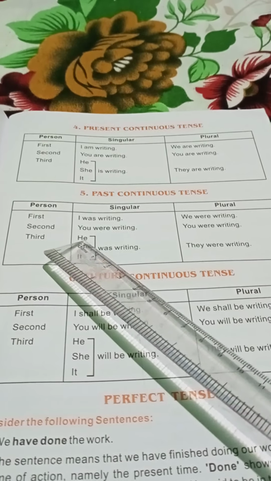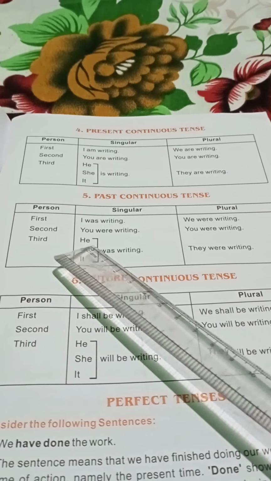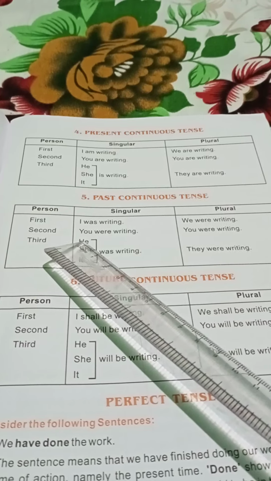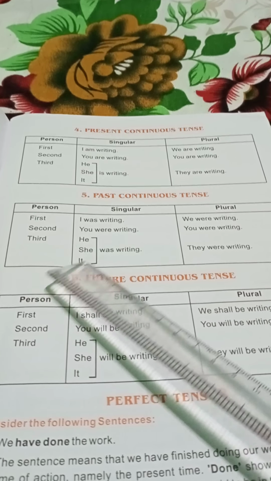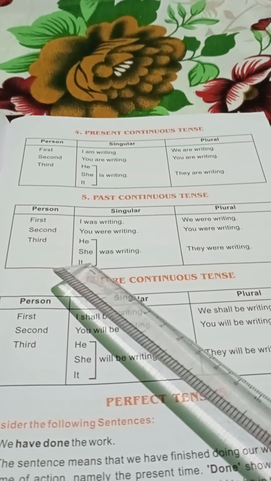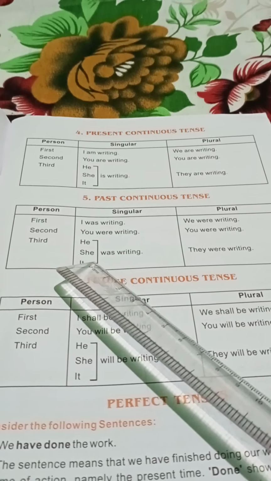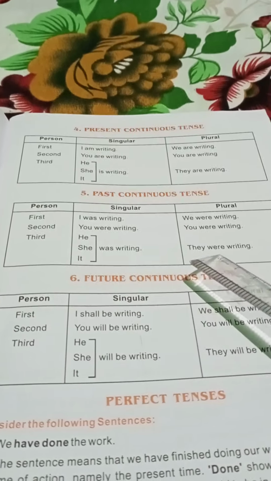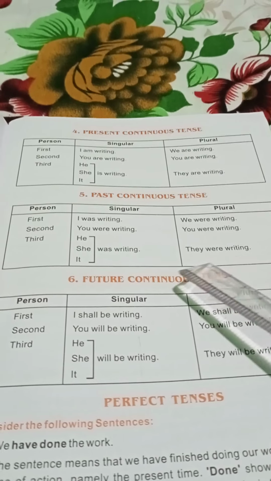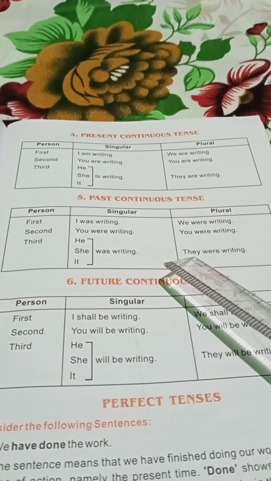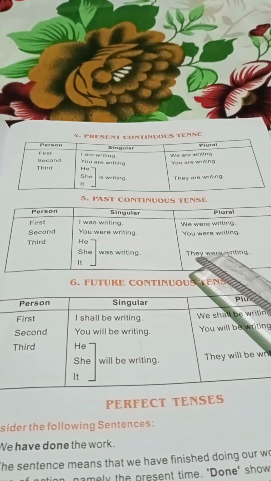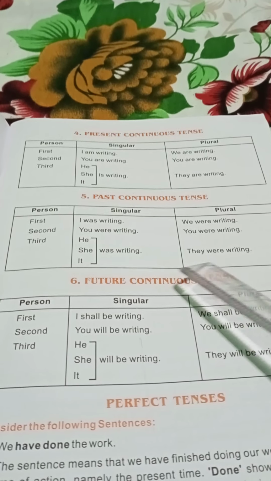So in third person, he, she and it: he was writing, she was writing, it was writing. These three pronouns are singular, so if the subject is singular, the verb is also singular. Are you clear, children? So here, how do you write in plural form? They, third person plural. So if the subject is plural, the verb is also plural. So how do we write?